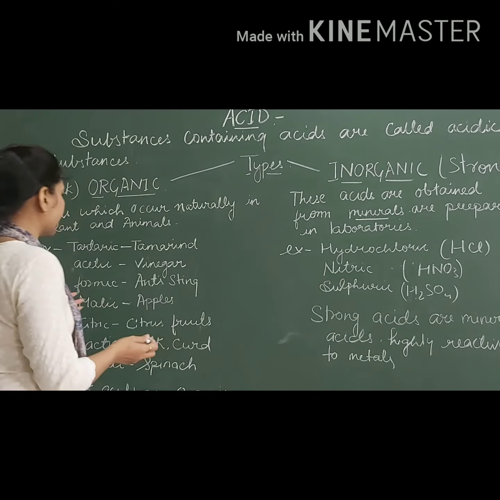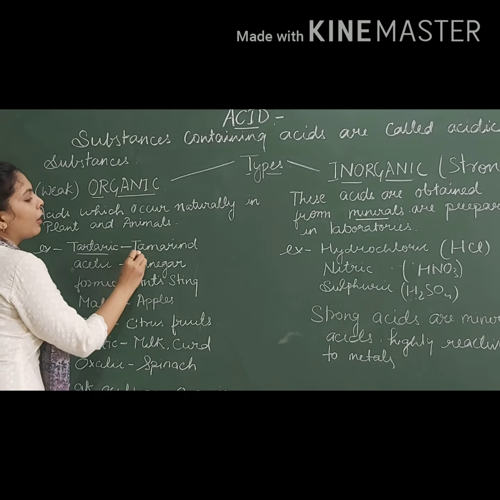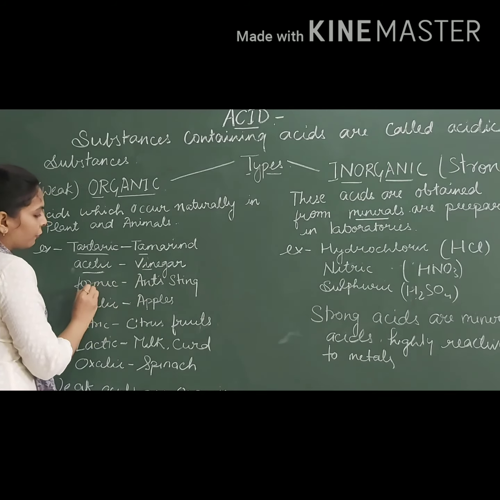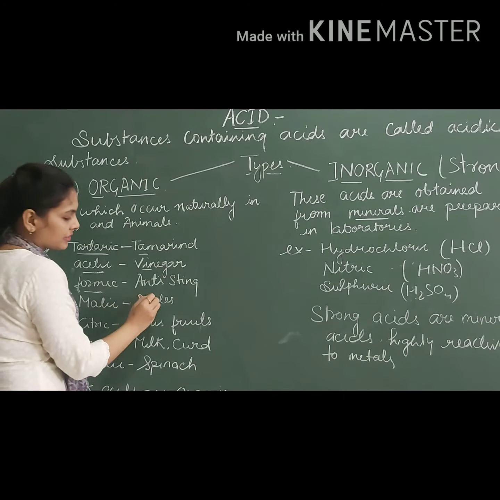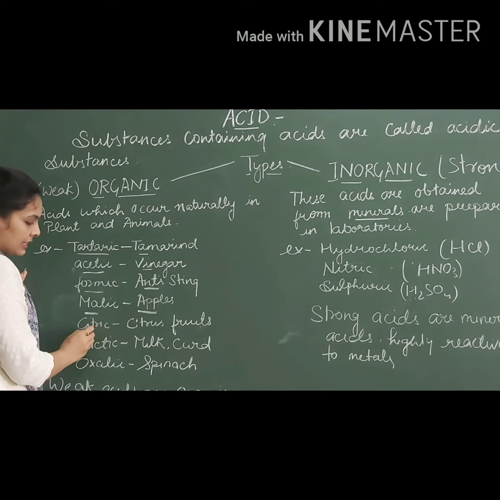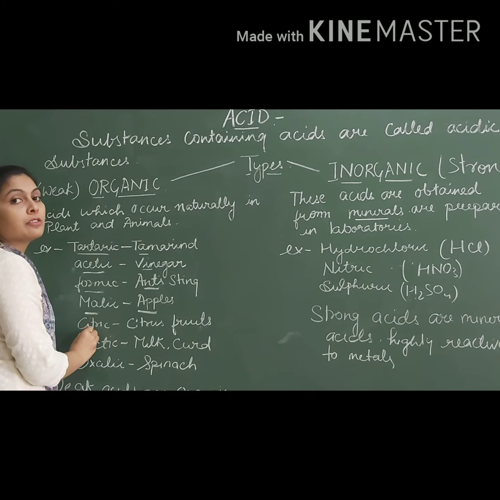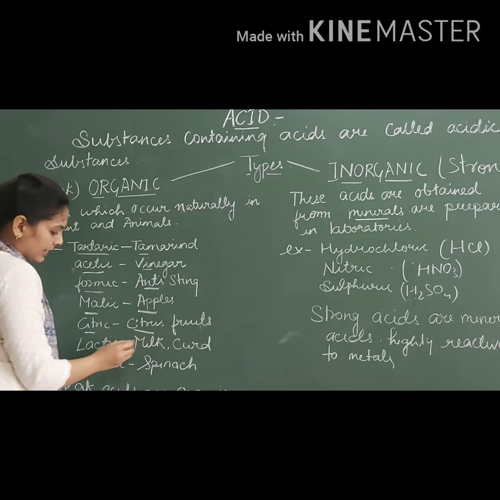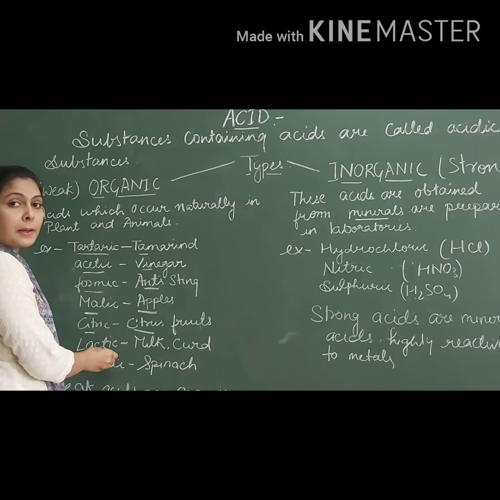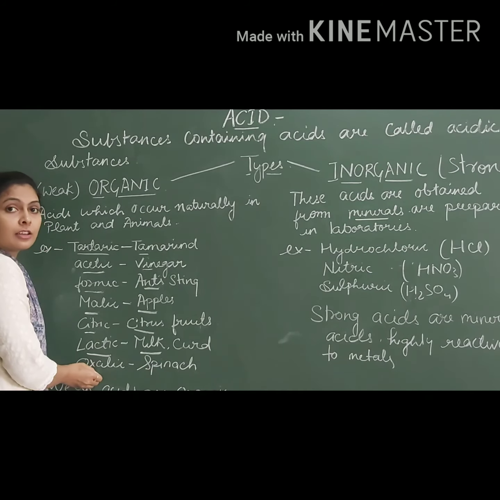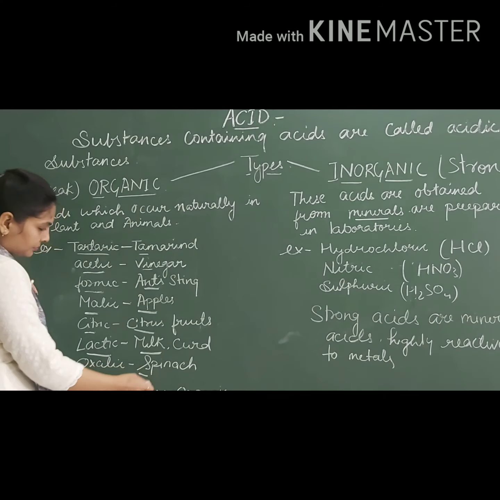Examples of such kind of acids are tartaric acid found in tamarind, acetic acid found in vinegar, formic acid found in ant skin, malic acid found in apples, citric acid found in citrus fruits, that is lemon and oranges, lactic acid found in milk and curd, and oxalic acid found in spinach.